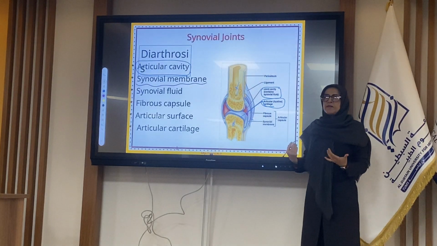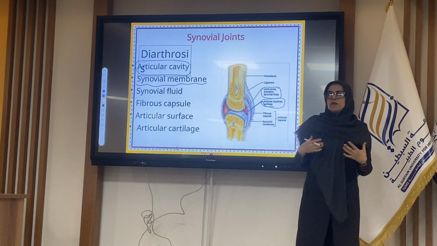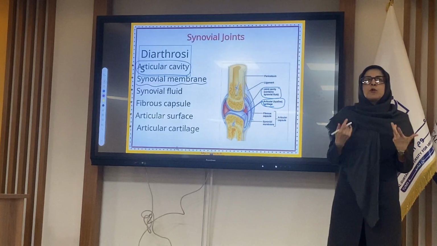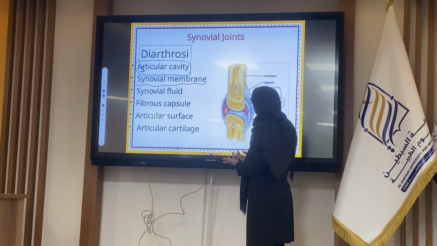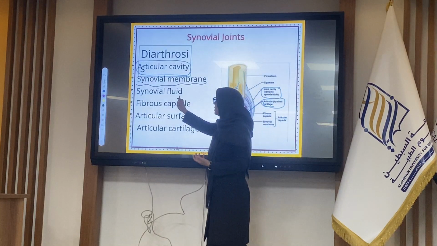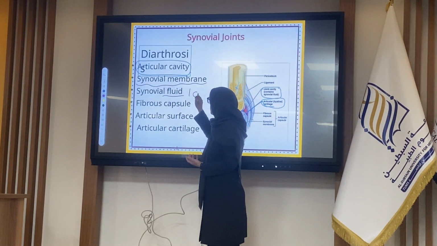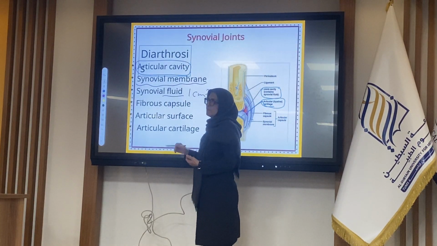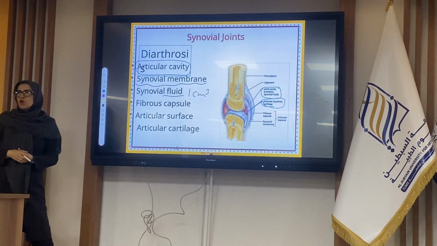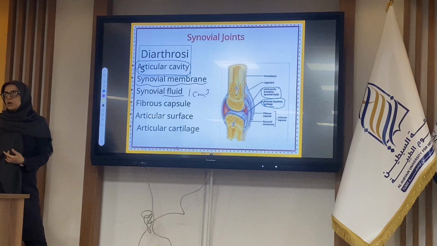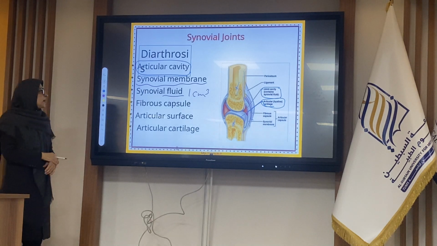It includes one type of cell named synoviocytes, which produce a fluid named the synovial fluid. It is around 1 milliliter in some joints, such as the knee or also the hip, which are the biggest ones.